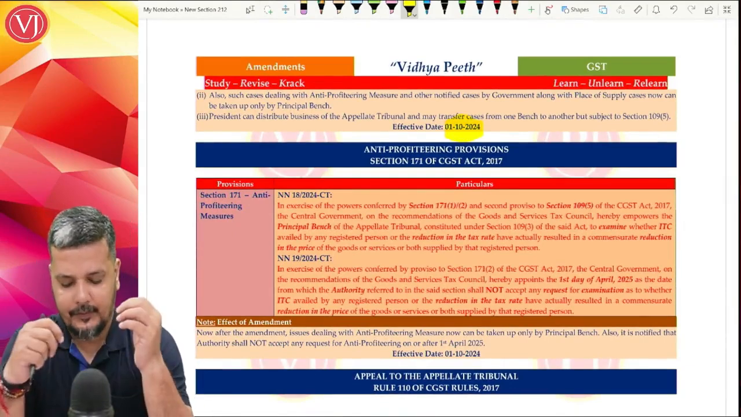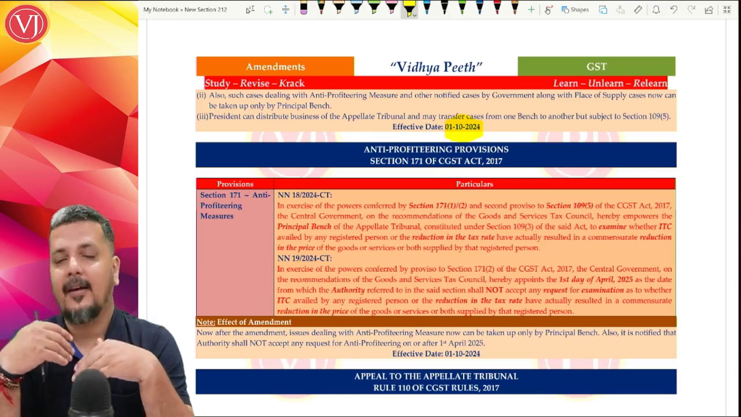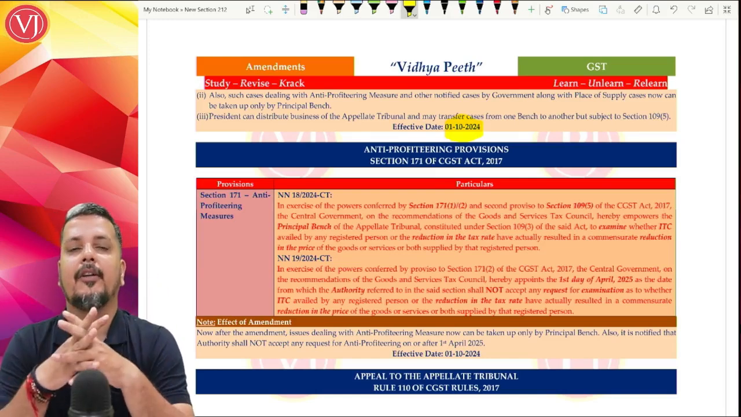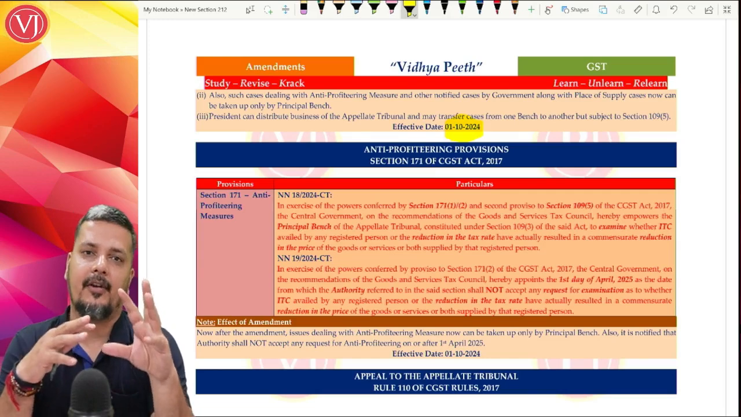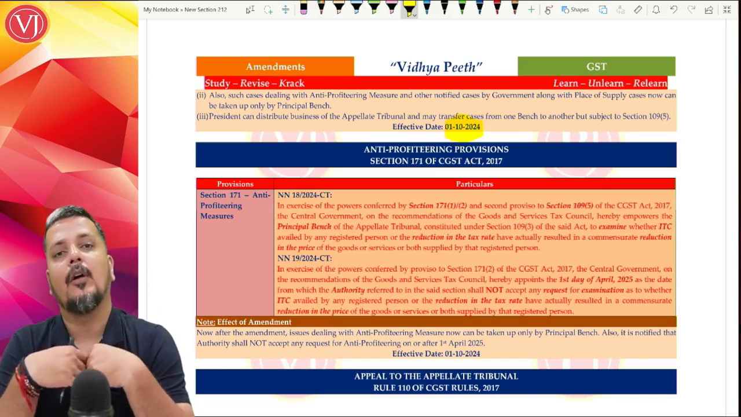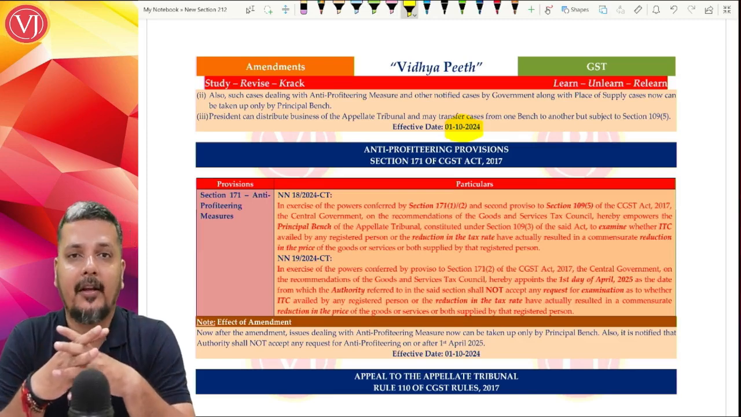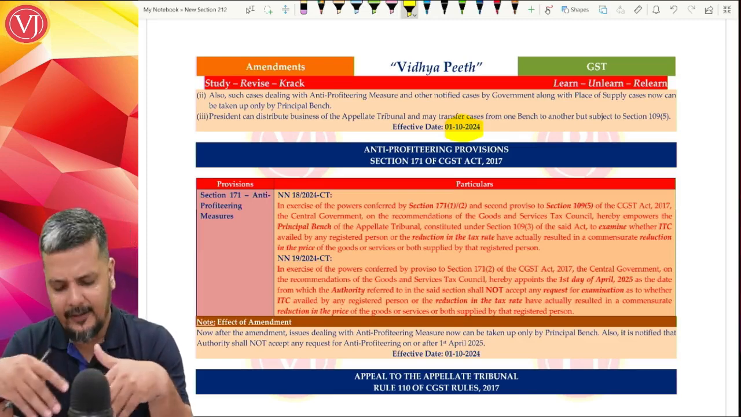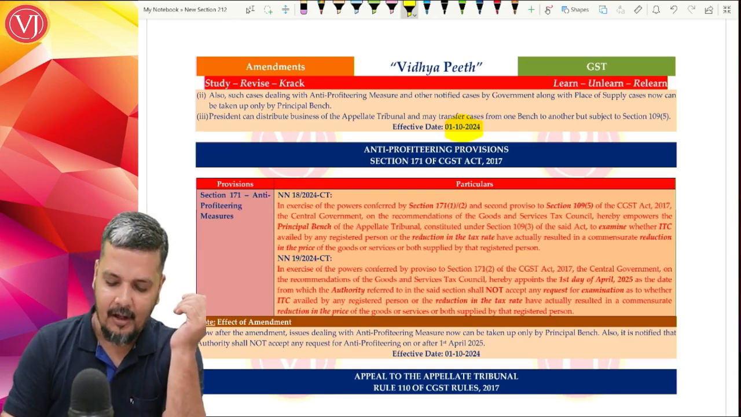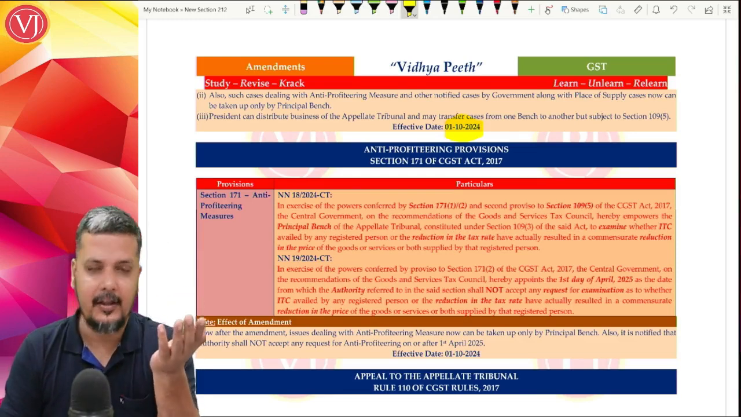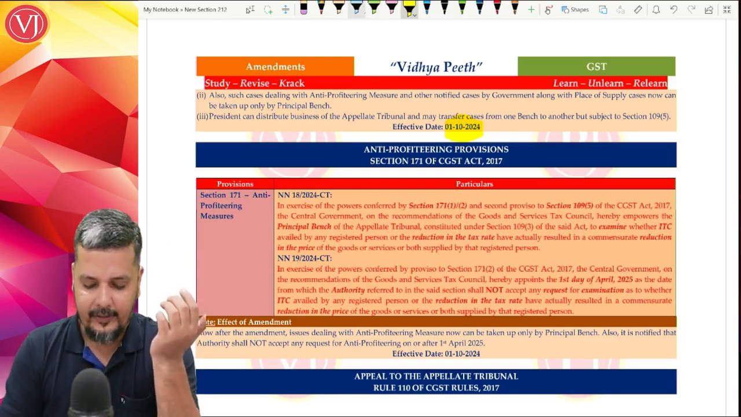2024. Now, corresponding to the new introduction, corresponding to the new workspace of appellate tribunal, where they'll take the matter of anti-profiteering clause, acting as adjudicating body. There have been two notifications which are being issued. Actually, it is a continuation of the amendments that we have already discussed.